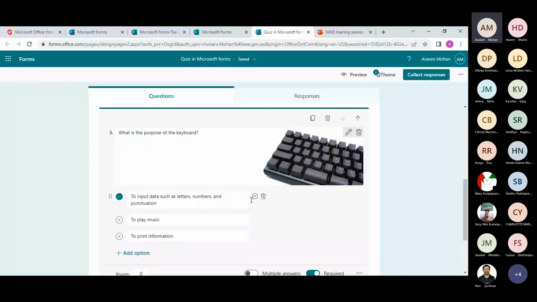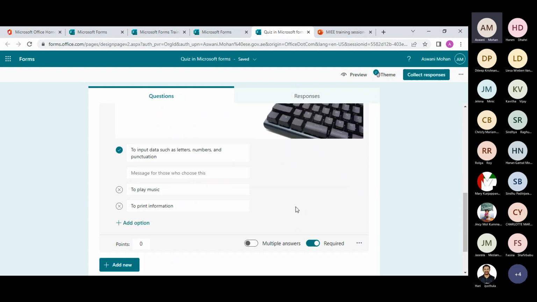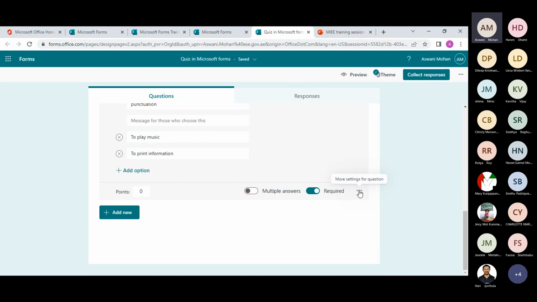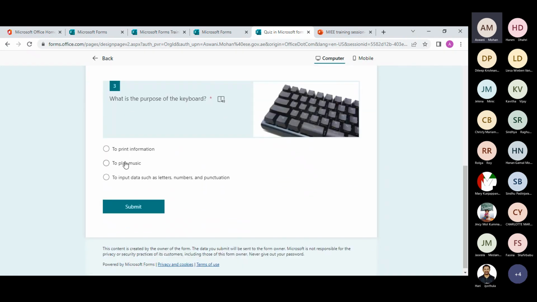You can see this little message icon, using which you can add a comment for the student. Let's say if they choose an incorrect answer, you can give them a hint by using this comment option. And also, if you go to the more options on the bottom of the question, there is an option to shuffle options. If you don't want the options to appear in the same order that you gave, you can choose to shuffle options.